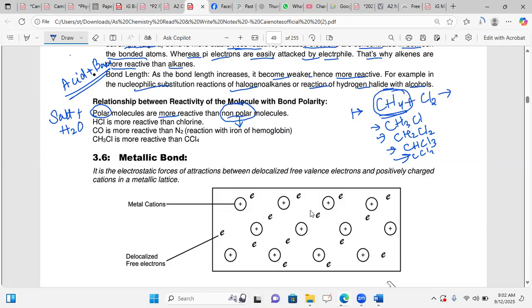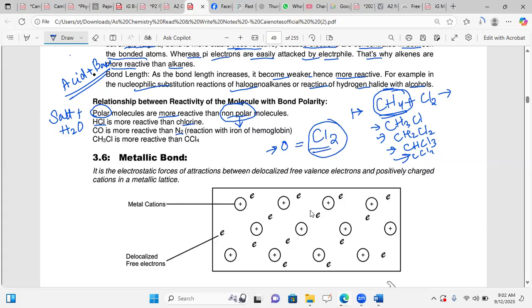So HCl is more reactive than chlorine, because HCl has an electronegativity difference. In the case of Cl2, the electronegativity difference is zero. For HCl, it is 3.5 and 2.5, so the difference is 1 point something. CO is more reactive than N2.